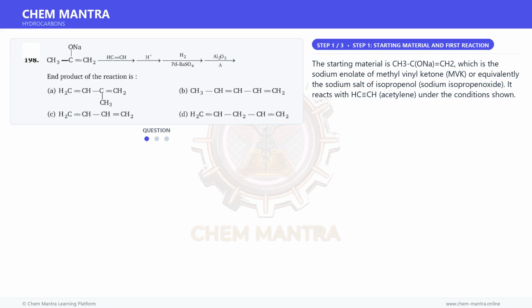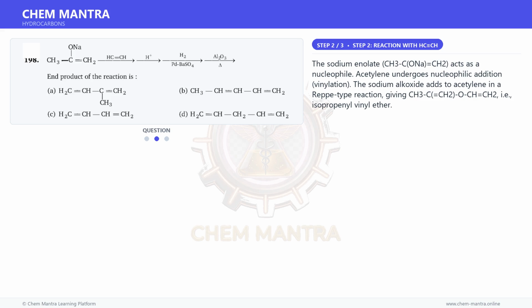The starting material is CH3-C(ONa)=CH2, which is the sodium enolate of methyl vinyl ketone, MVK, or equivalently the sodium salt of isopropanol, sodium isopropoxide. It reacts with HC≡CH, acetylene, under the conditions shown. Moving on to the next step.